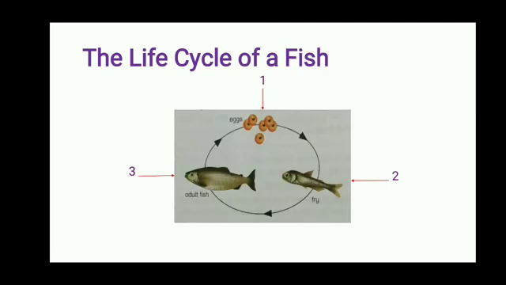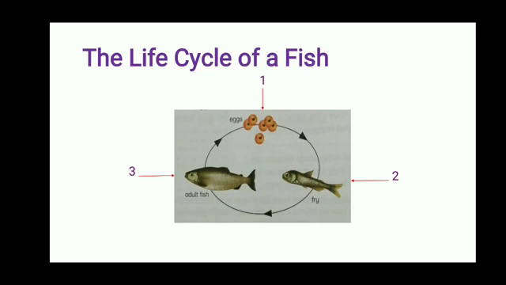The life cycle of a fish. Class, most fish have babies by laying eggs in water. We can see at stage number 1 the eggs of fish. At stage number 2, the baby fish comes out of the eggs. The baby fish is called fry.